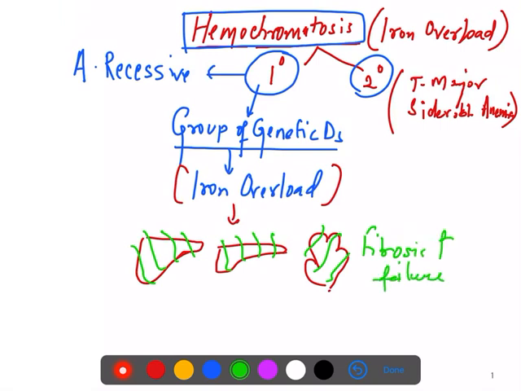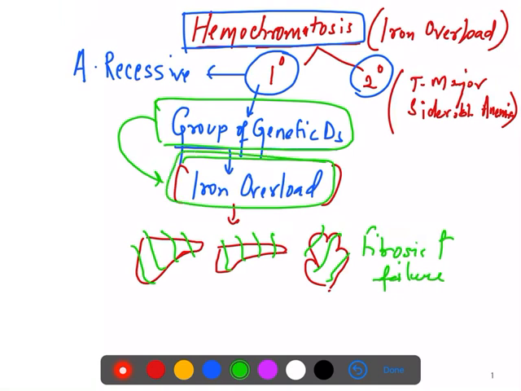Hemochromatosis is a group of genetic diseases basically, and these individuals are predisposed to iron overload, and this iron overload is toxic for major organs, for example liver, pancreas and heart, and those organs fail. So hemochromatosis is a group of genetic diseases that lead to iron overload and fibrosis and failure of the major organs.